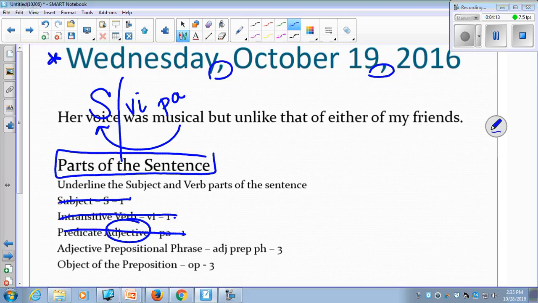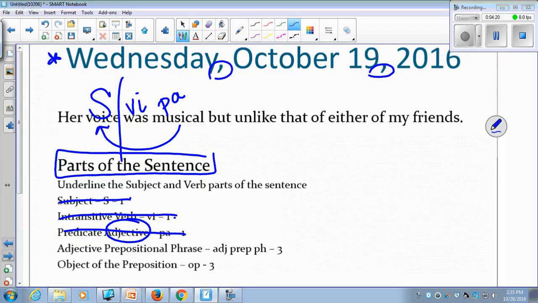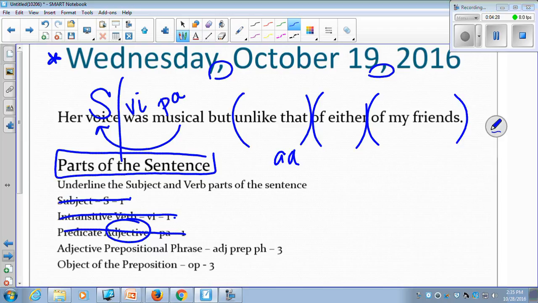We already labeled, as you can see, 1, 2, 3 prepositional phrases. They are the same today as they were yesterday. Unlike that of either of my friends are your 3 prepositional phrases. They are all adjective prepositional phrases because they all go back in the predicate part of the sentence to go back and describe the voice.